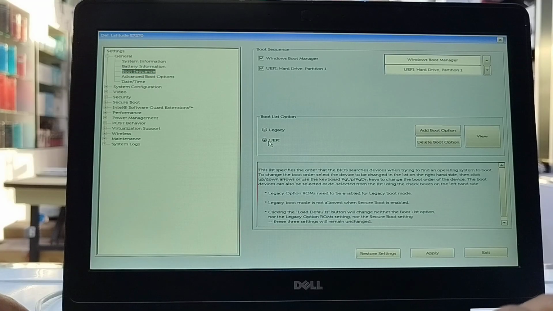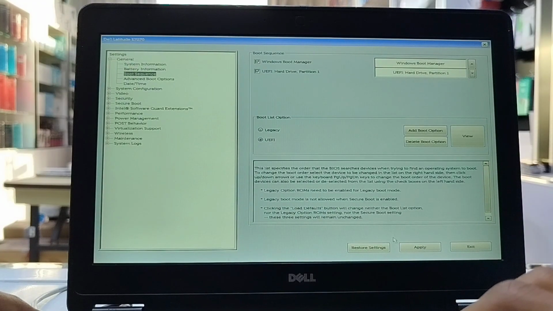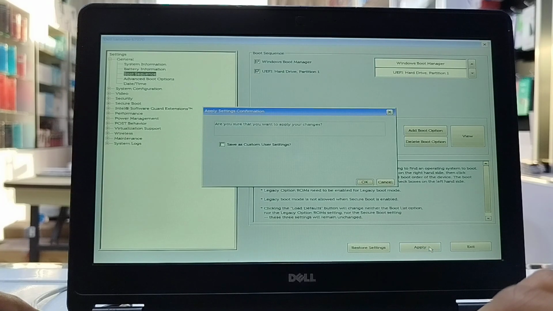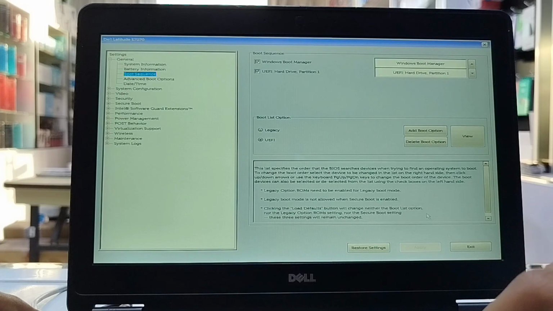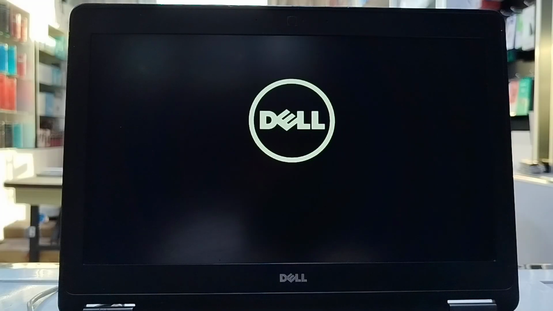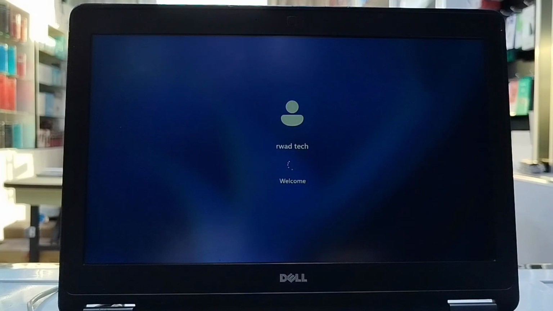Step 4. Now save the changes and exit the BIOS. After that, your laptop should start normally without showing the error. If this method doesn't work, then your hard drive might not be detected or Windows may need to be reinstalled.